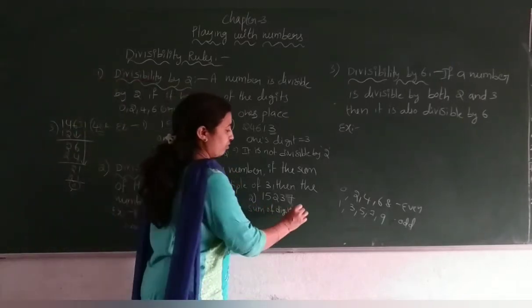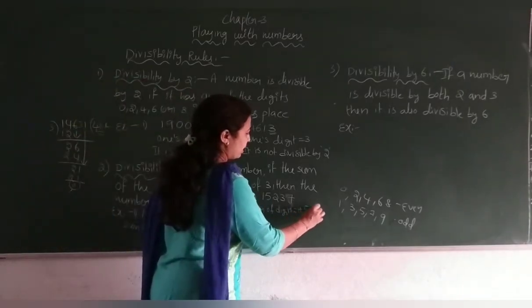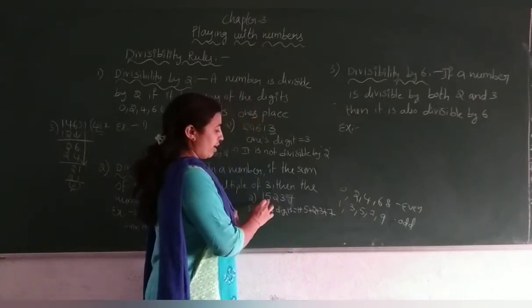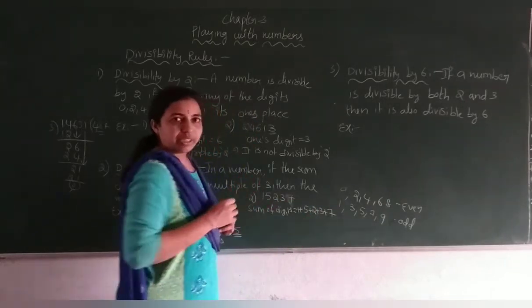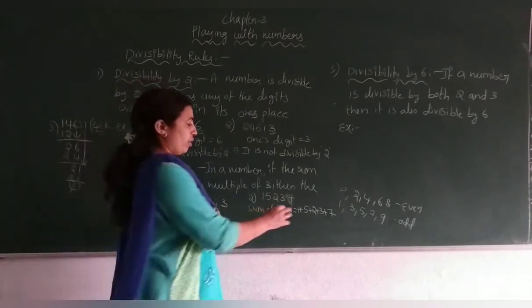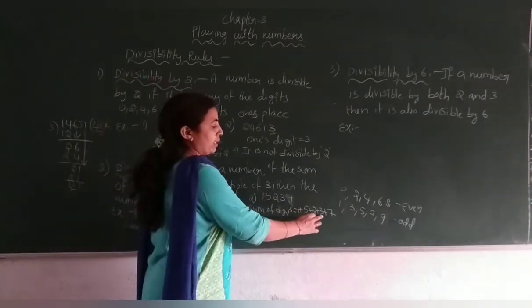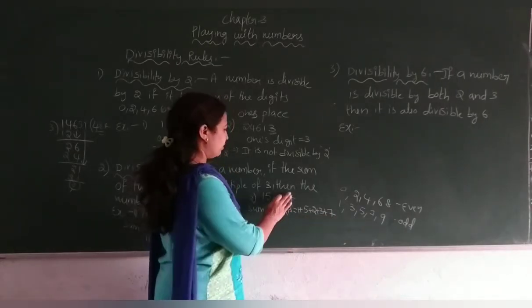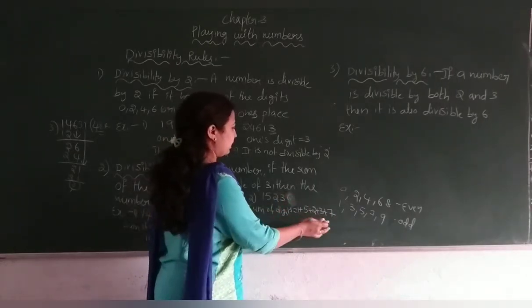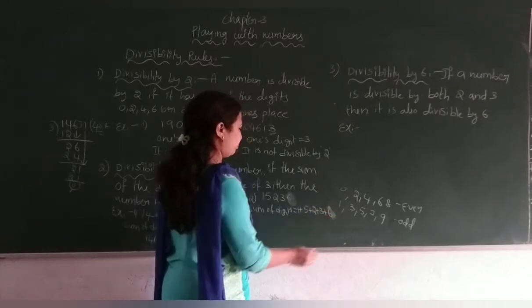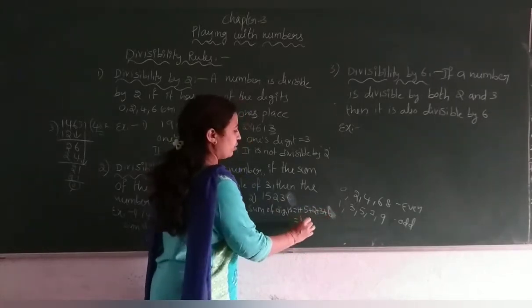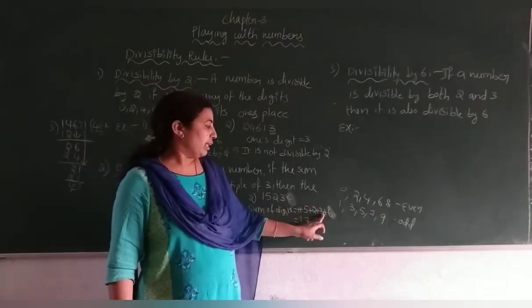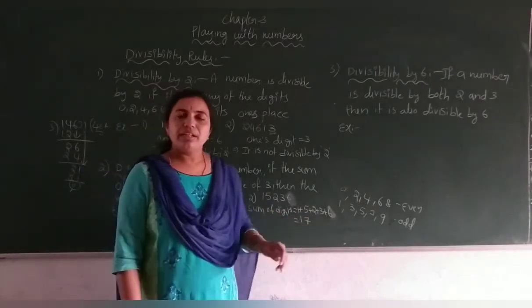Sum of digits here: 1 plus 5 plus 2 plus 3 plus 7. All the digits, 1, 5, 2, 3, 7, you should add. Now 1 plus 5, 6. 6 plus 2, 8. 8 plus 3, 11. 11 plus 7, 18. How much is it? Let me recheck: 6 plus 2, 8, 8 plus 3, 11, 11 plus 6, 17.